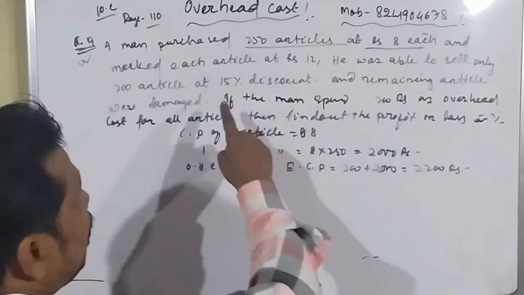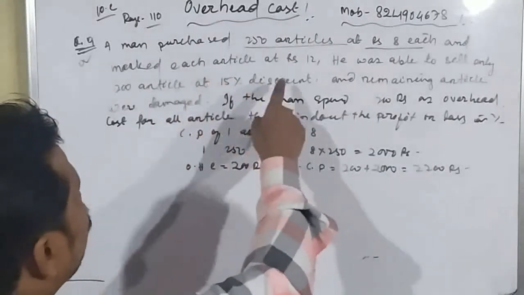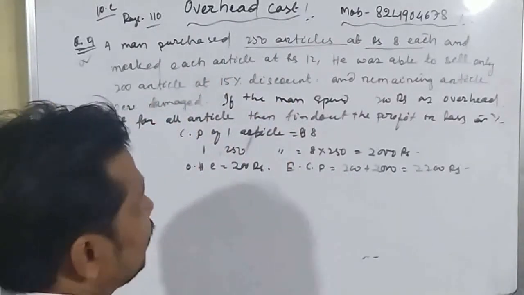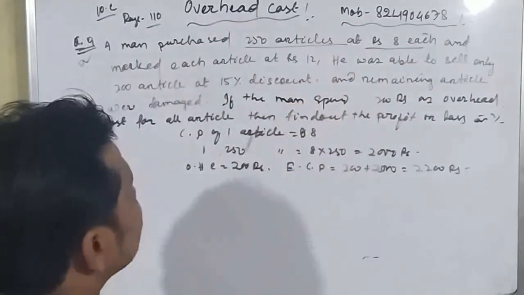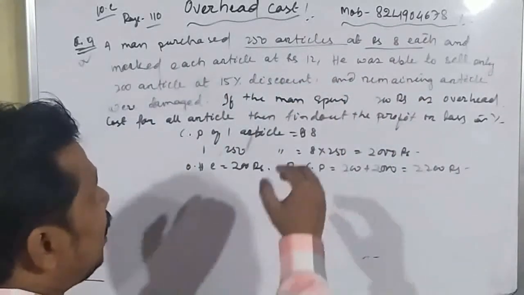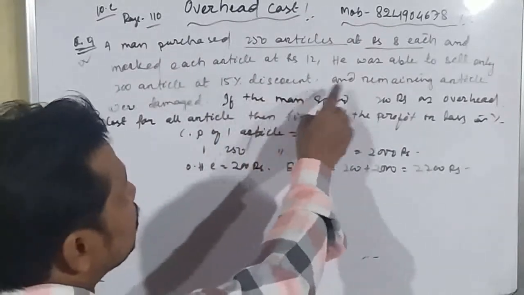Okay, student. Now he has sold how many articles? 200 articles. At which rate? The mark price of an article is 12 rupees, and also he has given 15% discount.